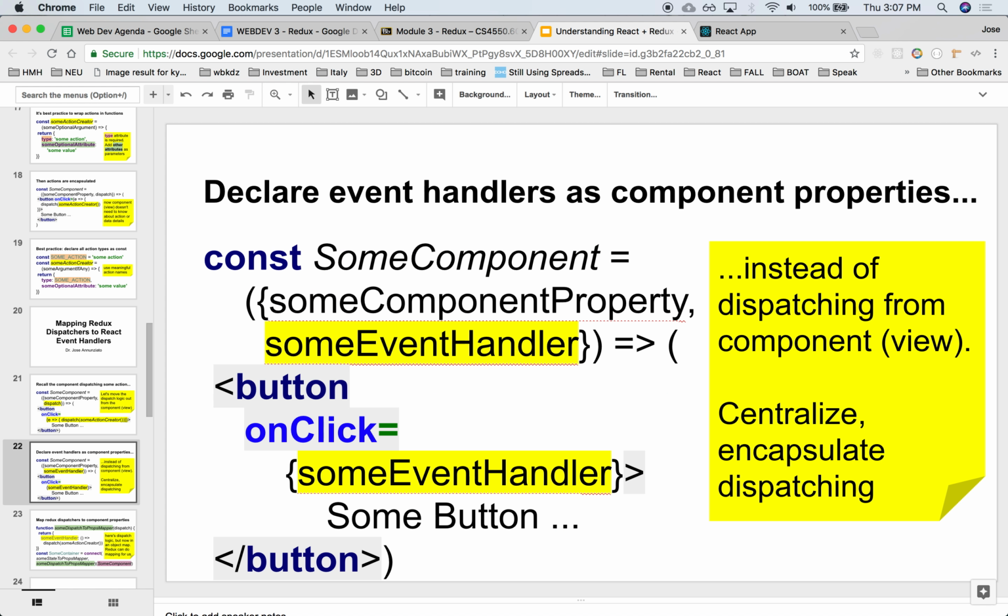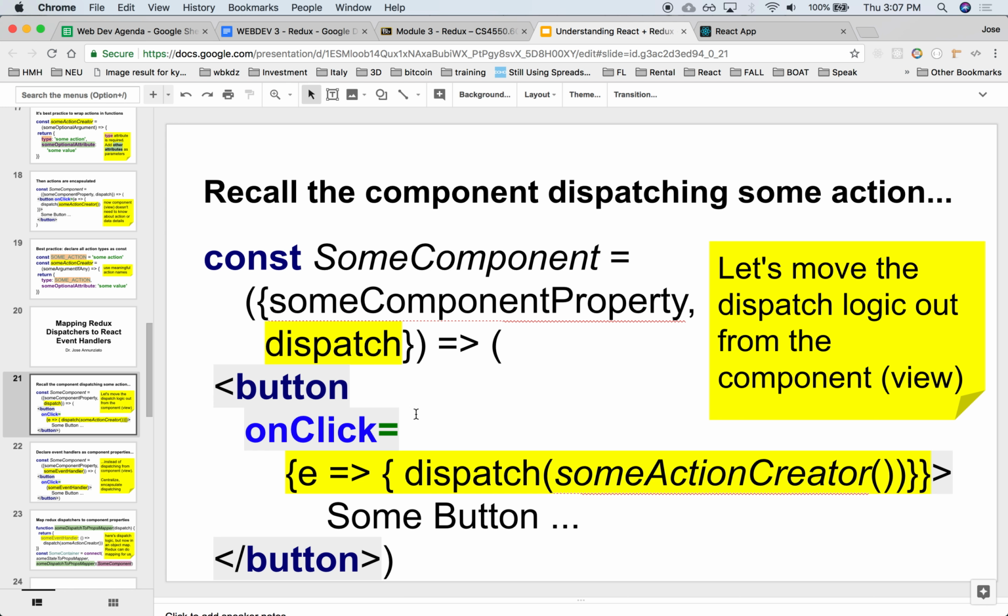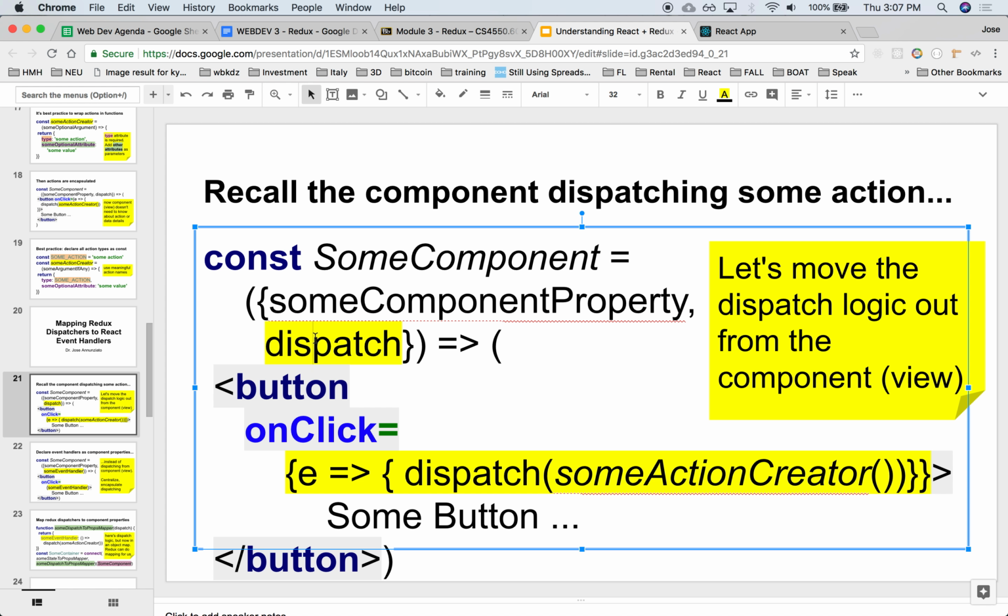Also, instead of receiving here a dispatch and using it here, more commonly what we'd like to be able to do is say onClick and provide here an argument. Instead of having to write all this, ideally we would receive it as an argument so that we don't even have to deal with the dispatcher.